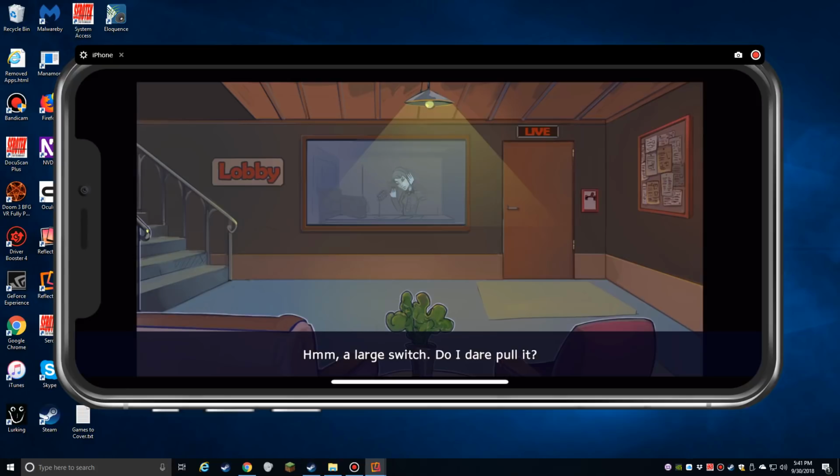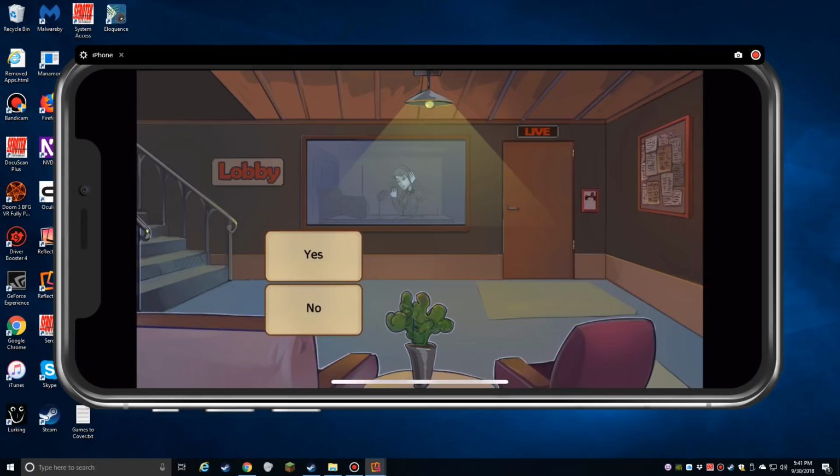It looks like I get to hit that switch. A large switch. Do I dare pull it? Of course I do. Yes. I just wanted to see if there's anything else interactable before I go crazy. And it's time to really make the boss mad. Here we go.